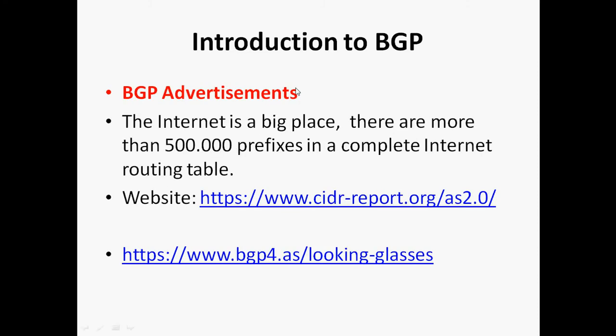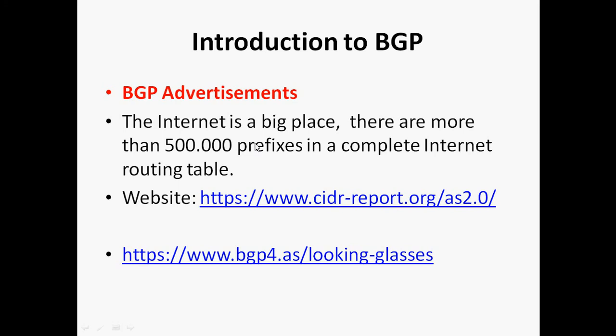Okay, next one, BGP advertisements. The internet is a big place. There are more than 5 lakh routing entries, networks, in the complete internet routing table. This is not an accurate value, but it is more than 5 lakh.